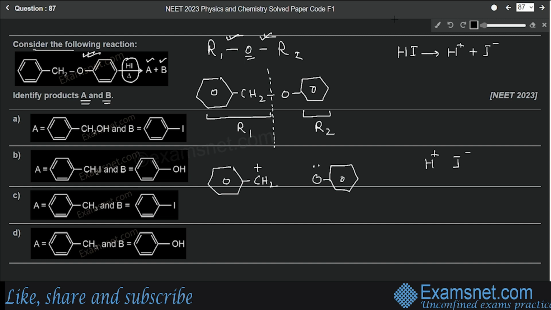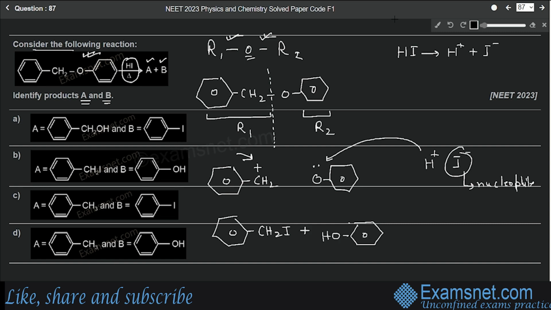So H plus will get attached to one of them and it will get attached to the oxygen because oxygen has lone pair of electrons. So it will get protonated, whereas iodide ion will go to CH2 plus, and we know that iodide ion will act as a nucleophile here, right? Therefore, it will attack the carbocation. So what will be formed? The final product will look something like this. Here we'll have CH2I because iodine has come here, and to this side we'll have a phenol, OH. So these two are the final products A and B.